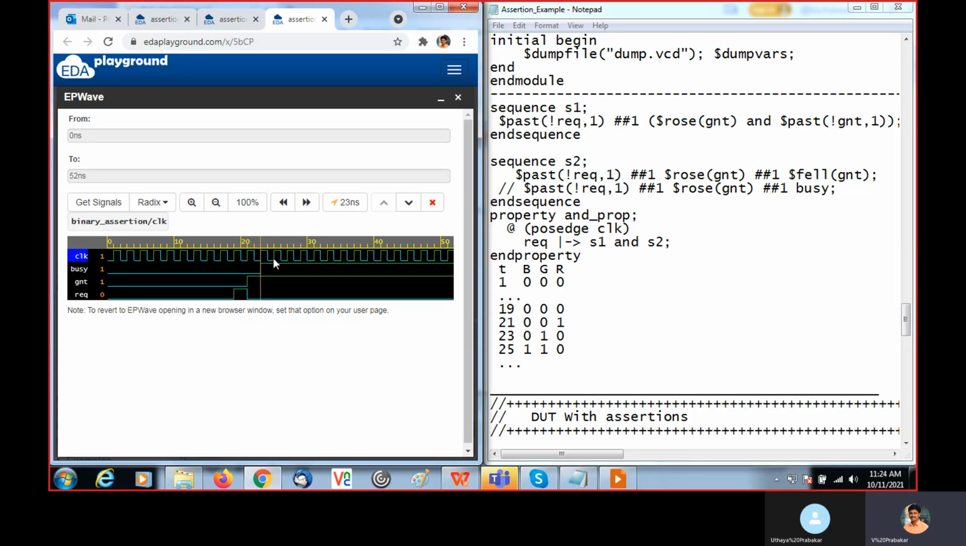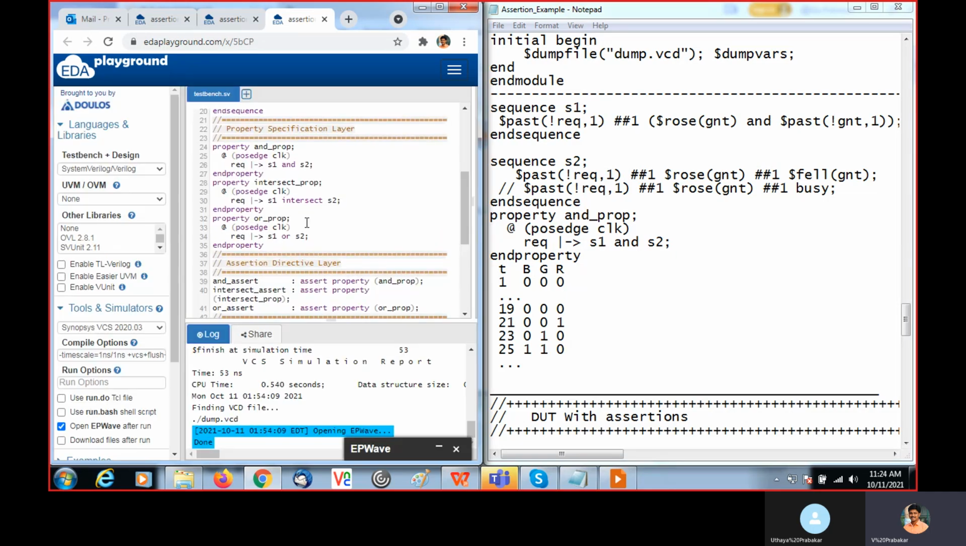Then the next cycle, the 25th: busy and grant are 1 and request is 0. This we note down. Now the properties. Here we are writing 3 properties. One is to check AND, and the name I gave is the AND property, then the intersect property, then the OR property.